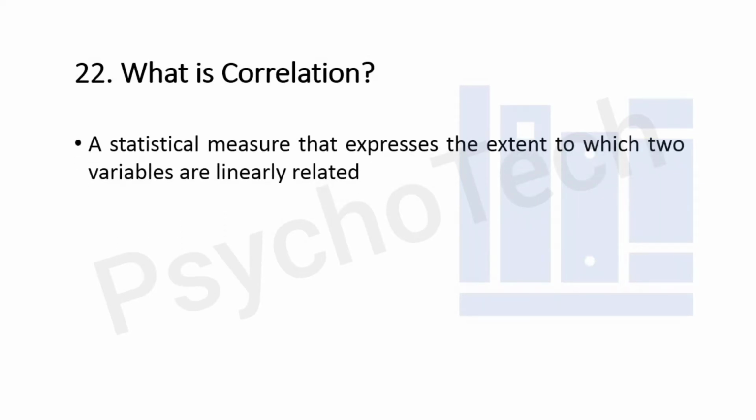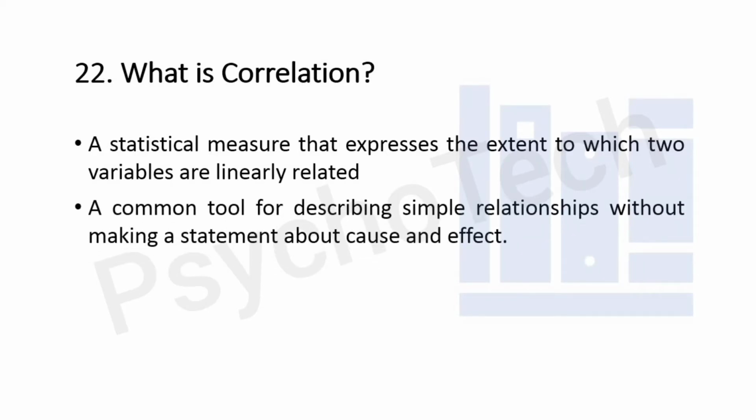Next question is, what is correlation? Correlation is a statistical measure that expresses the extent to which two variables are linearly related. It means that they change together at a constant rate. It is a common tool for describing simple relationship without making a statement about cause and effect. In simplest terms, you can say that correlation measures the strength of association between two variables and the direction of the relationship, whether it is negative correlation or positive correlation.